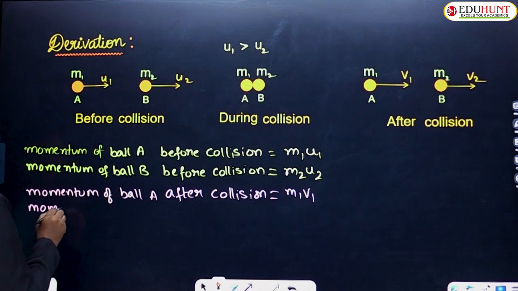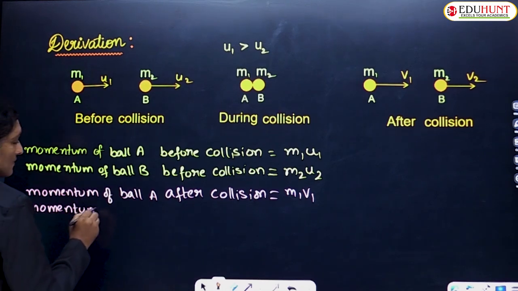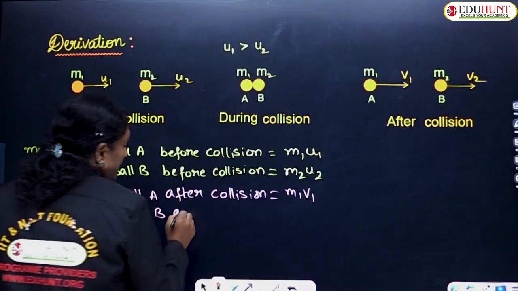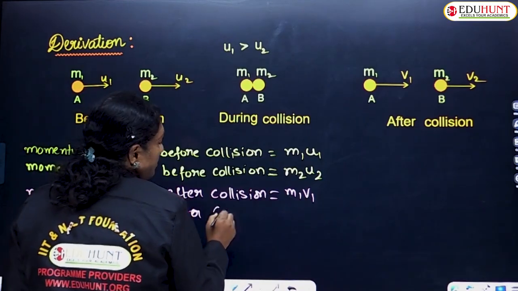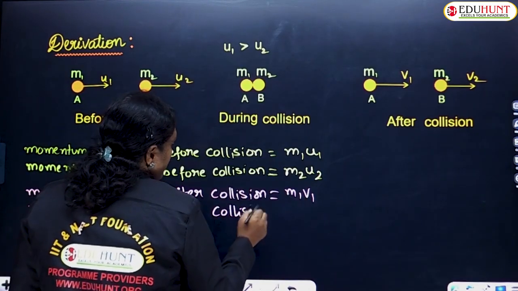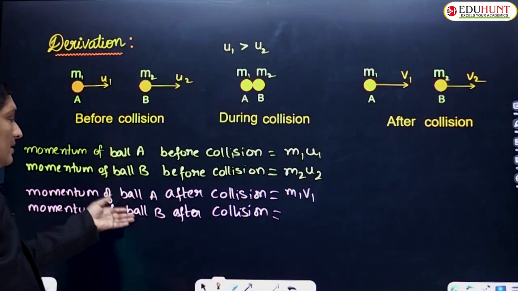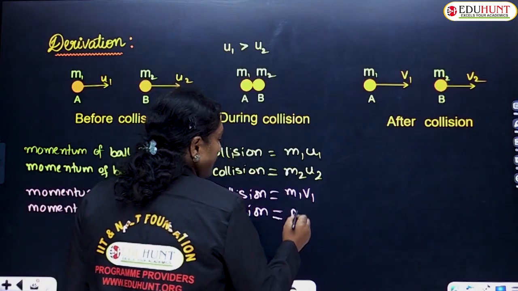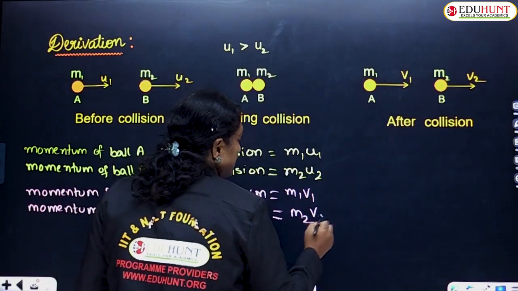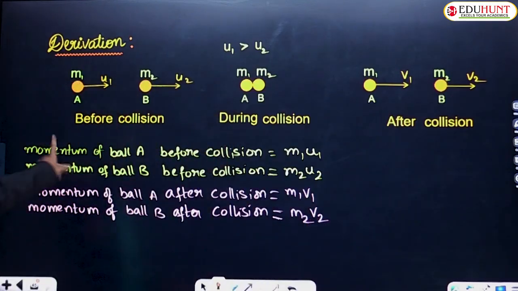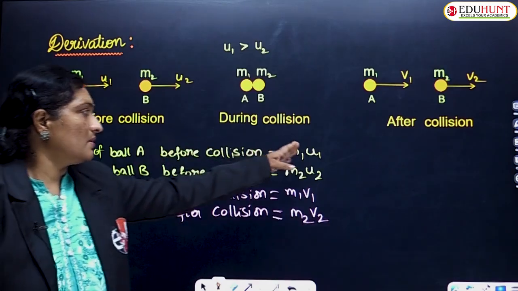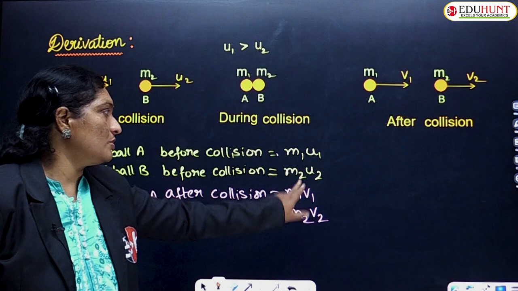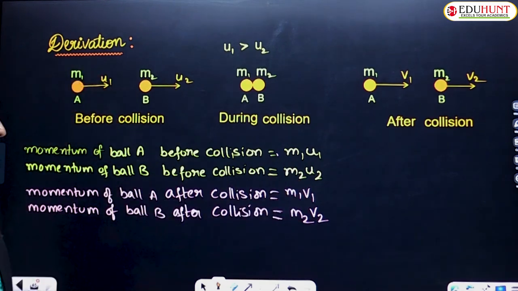Whereas the momentum of ball B after collision, the second ball. Children, I have replaced marble with ball, don't get confused. It is m2 into velocity v2. So the initial velocity of ball A was u1 and the final velocity was v1. So the initial momentum was m1 u1 and the final momentum was m1 v1.